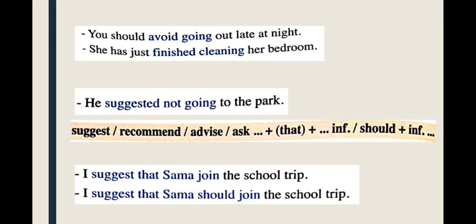And if you want to make it negative, we say he suggested not going to the park. Suggested not going. Okay. But we didn't make it negative with the verb suggest by saying he didn't suggest going, because this is another meaning. Okay.